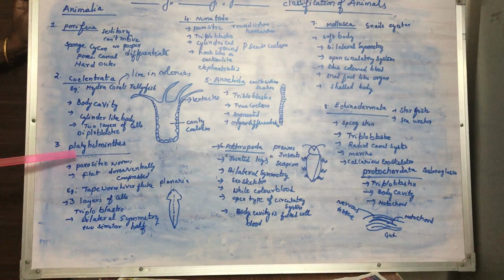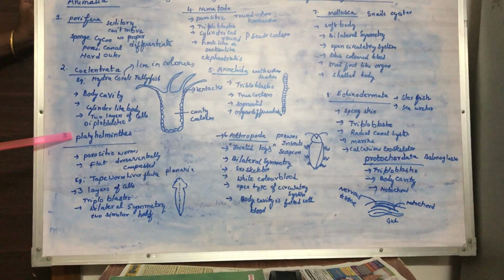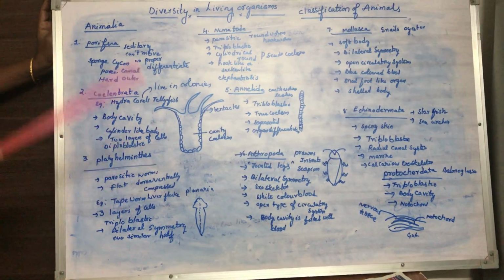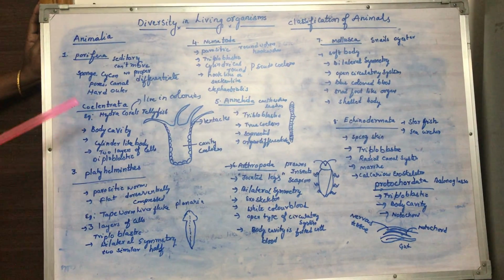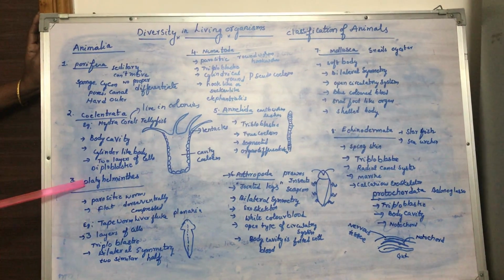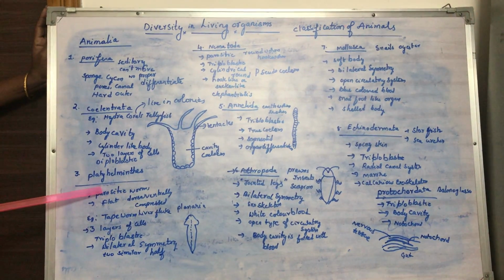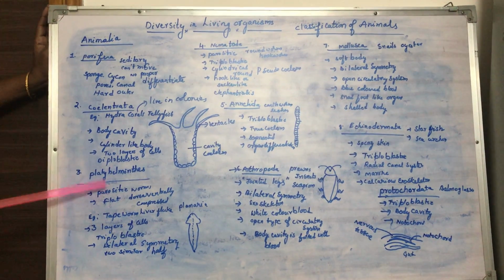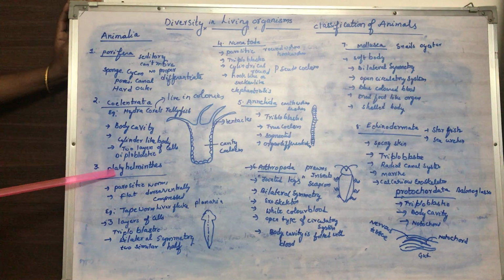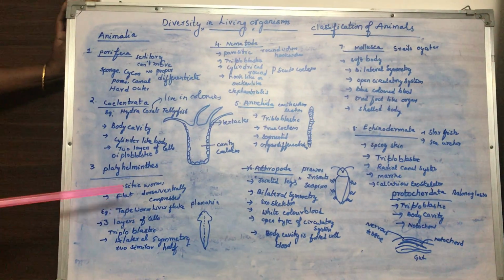Platy means flat. All the organisms belonging to this major group are flat in shape, that is, dorso-ventrally compressed. Back side and front side, their body is compressed. The organisms belonging to the Platyhelminthes group are parasitic. That means they cause diseases in animals. Almost all of them are parasitic, and they have a flat body.